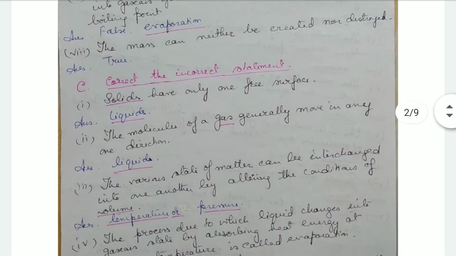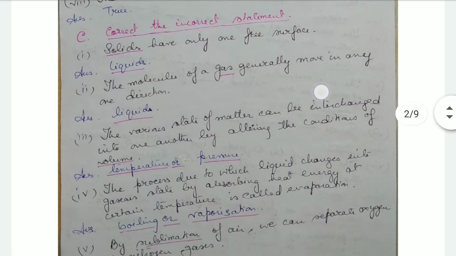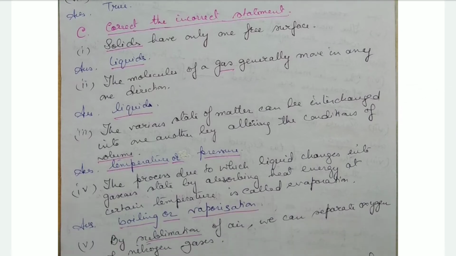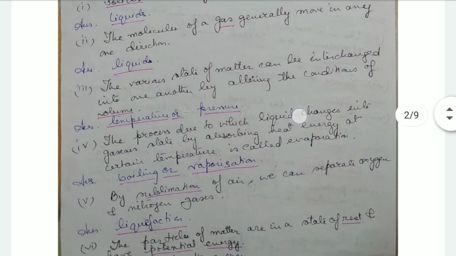Now, correct the incorrect statements. Solids have only one free surface. No, it is the liquids which have only one free surface. The molecules of gas generally move in any one direction. No, that is in case of liquids. The molecules of liquids generally move in any one direction. The various states of matter can be interchanged into one another by altering the conditions of volume. No, by altering the conditions of temperature or pressure, not volume. By altering the condition of temperature or pressure, the state of matter can be interchanged.